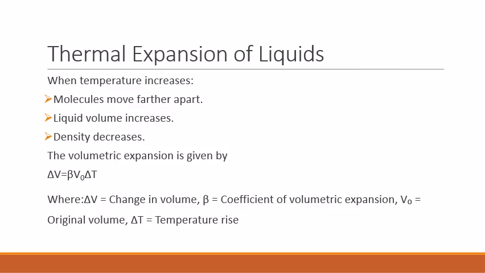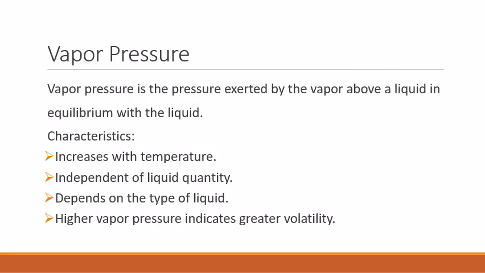Next is about the thermal expansion of liquids. When the temperature increases, the molecules start moving faster and the liquid volume also increases, but the density decreases. The volumetric expansion can be calculated by using this formula: delta V is equal to beta into V naught into delta T, where delta V is the change in volume of the liquid, beta represents the coefficient of volumetric expansion, V naught is the original volume of the liquid, and delta T is the temperature rise.